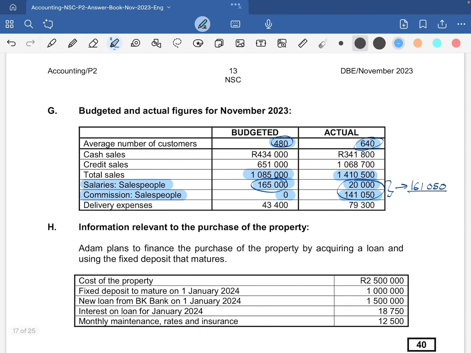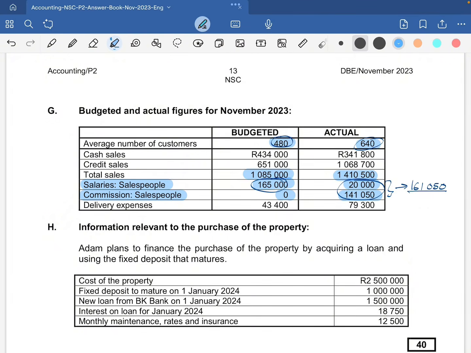The credit sales also increased from 651 to 1,668,700. Then on the cash sales there's a bit of a difference, because cash sales actually decreased. We were budgeting 434,000, but we actually got cash sales of 341,800. Now, when we look at our cash and credit sales, most people preferred to buy on credit.